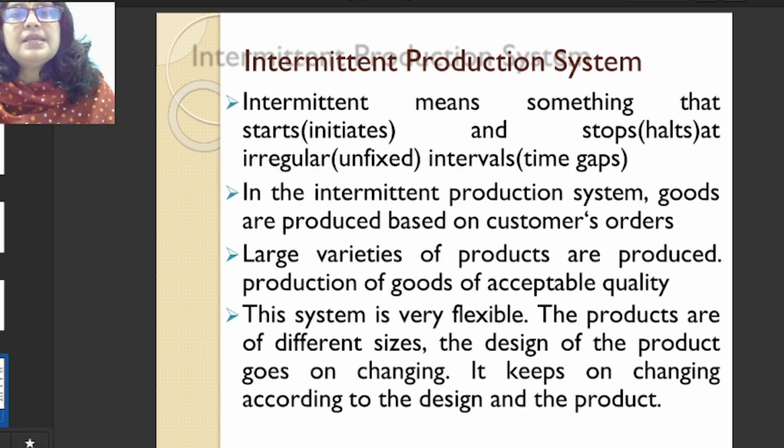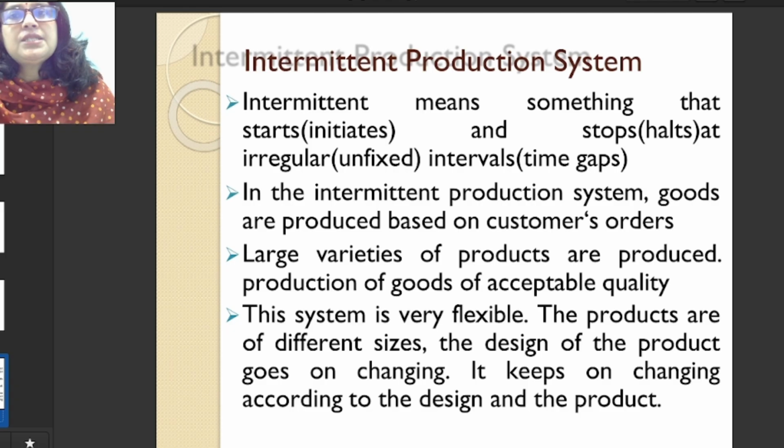We can take a good example here. We manufacture different sizes of shoe. Suppose the size of shoe is 5, we are manufacturing 10,000 units. So in the first batch, we'll manufacture 10,000 units of shoe of size 5, and after that we can go for manufacturing size 6, 7, 8 like this as per the requirement of the customers.